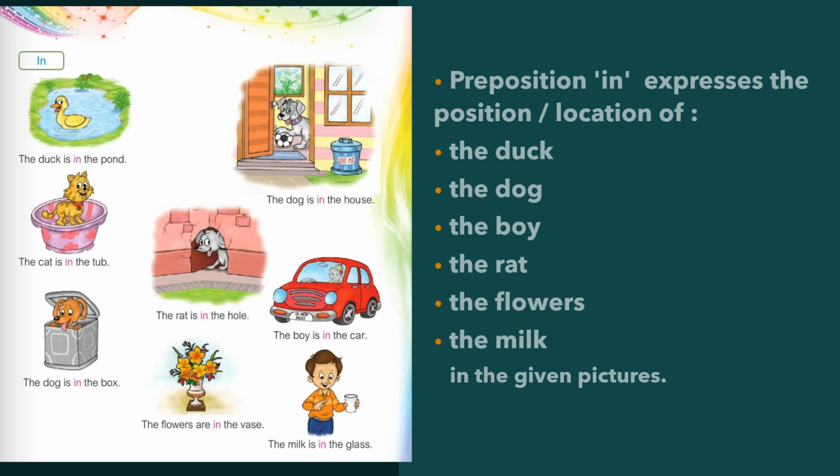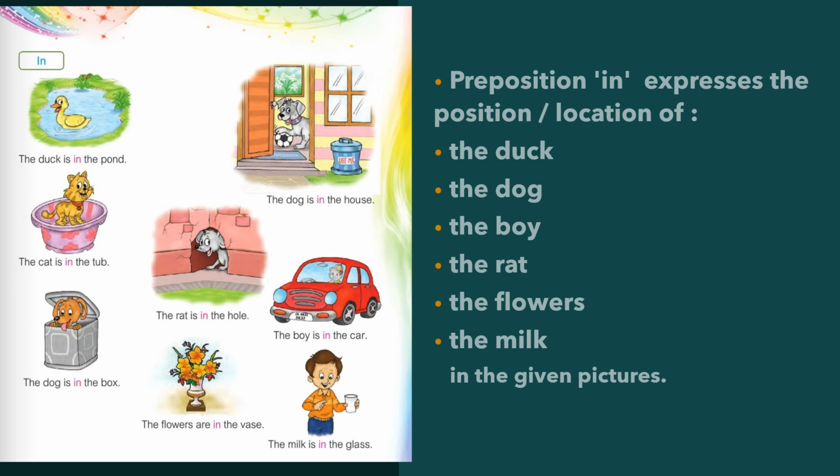Look at the next one. The dog is in the house. Here the preposition in is telling us the location of the dog in relation to the house, and so it is establishing a relation between the dog and the house. The next one, the boy is in the car. It is telling us the position or location of the boy, that he is in the car.